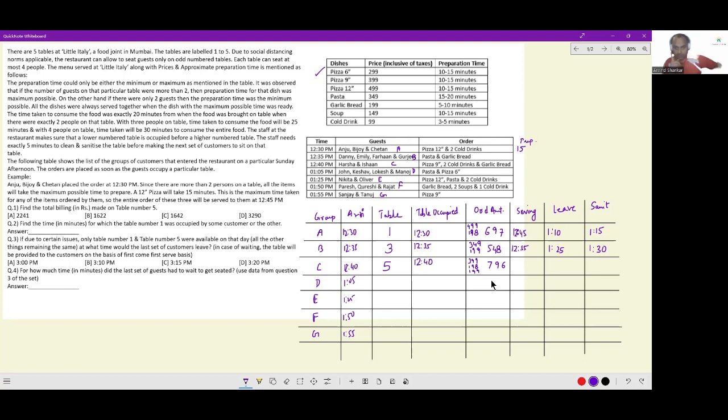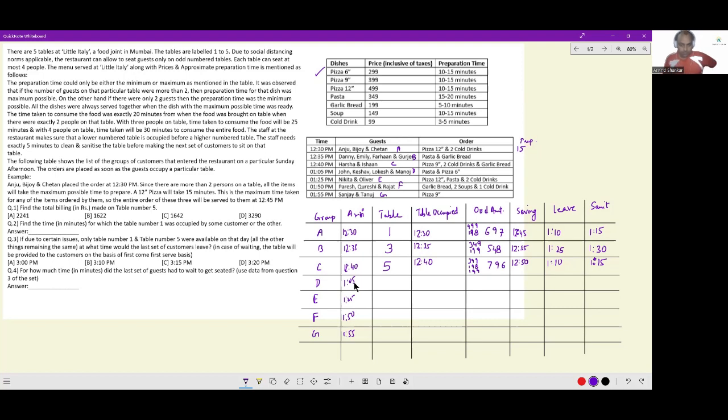Now, because these are only two people, the preparation time is going to be minimum. Pizza 9 inches takes 10 minutes, along with 2 cold drinks and garlic bread. Cold drink takes 5 minutes, garlic bread takes 5 minutes, pizza takes 10 minutes. So from the table occupied time, 10 minutes, at 12:50 they'll be served. Because there are only two people, they take 20 minutes to eat. So at 1:10 they'll be done eating, and at 1:15 the table is available for occupancy.